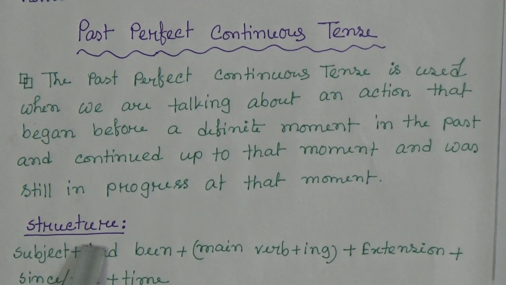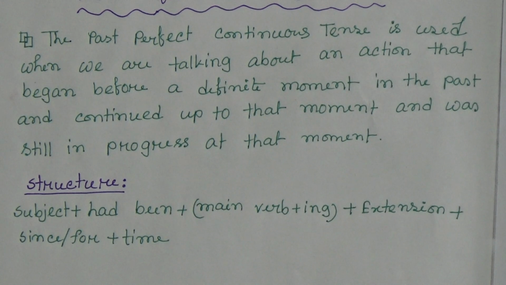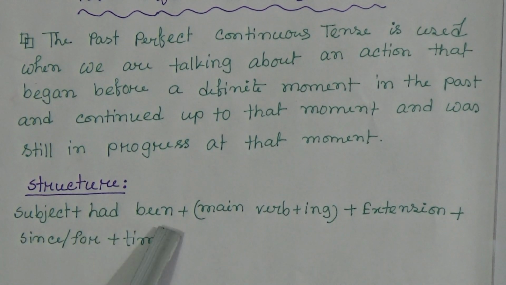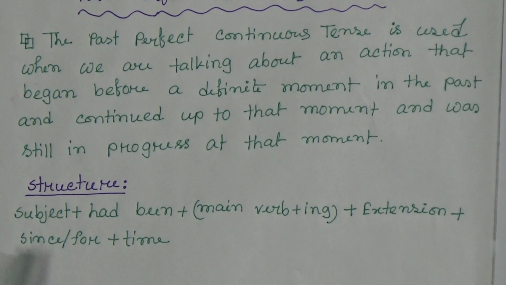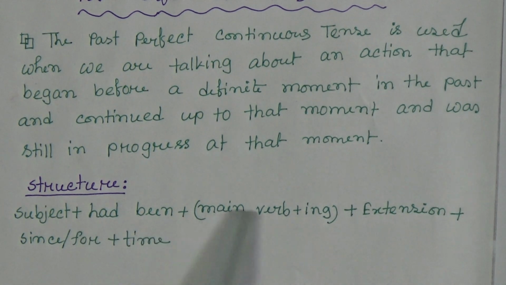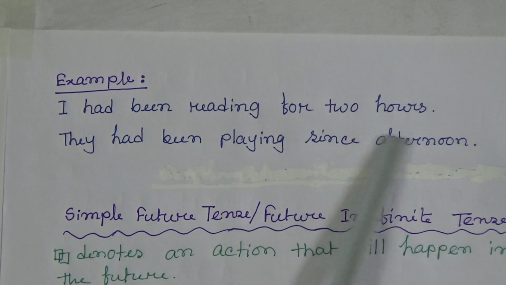Now the structure. How can we identify that this is past perfect continuous tense? The structure is subject plus had been plus main verb plus ing plus extension plus since or for plus time. I am repeating, students: subject plus had been plus main verb plus ing plus extension plus since or for plus time. And the example is: I had been reading for 2 hours.